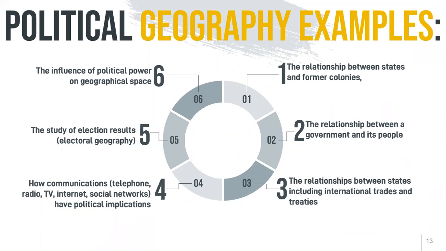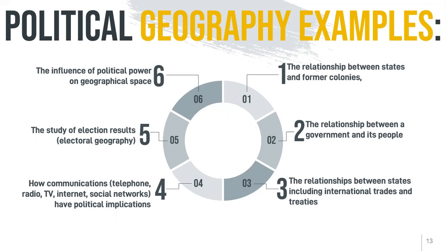The Commonwealth relationship is known as political geography. Between two countries that are very far away, we still have a relationship that is known as political geography. The relationship between a government and its people is also known as political geography.